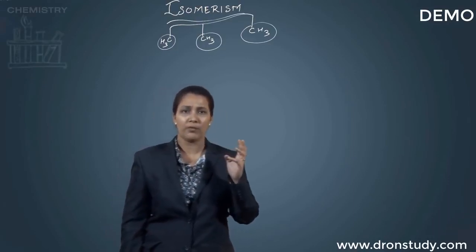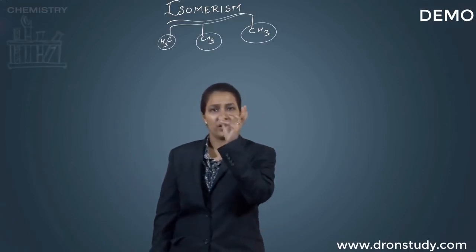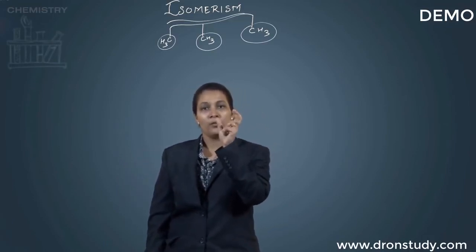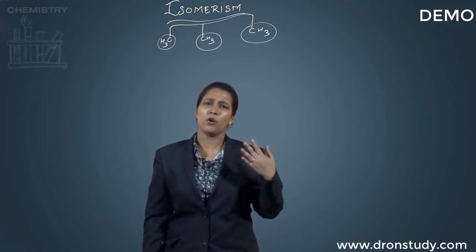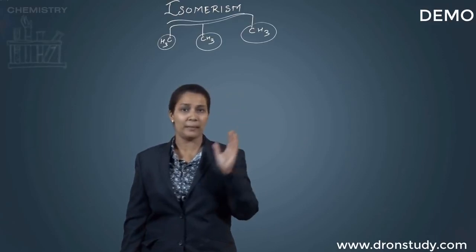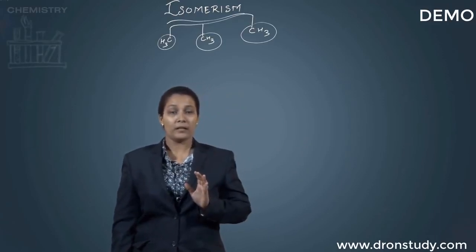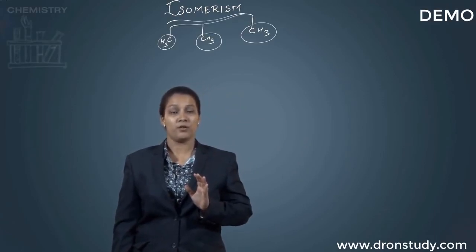What do you mean by molecular formula? It's that condensed formula which gives us the number of carbon atoms, number of hydrogen atoms and number of any kind of heteroatom present in a particular structure. But they will be having some different structural formulas.